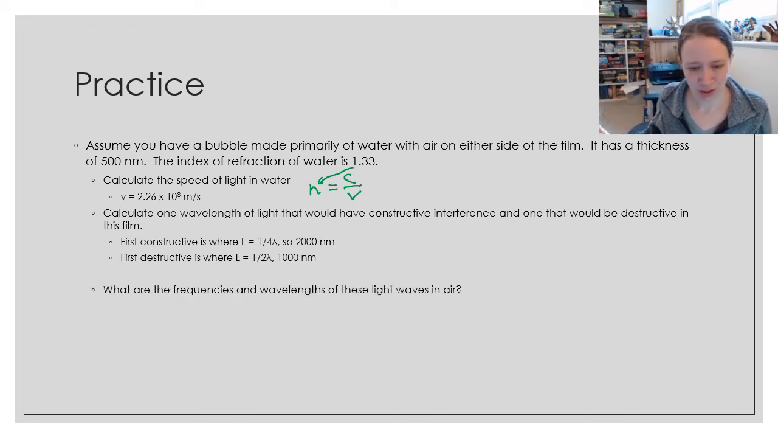And then the last question is, what is the frequency and what would the wavelengths of these light waves be in air? So go ahead and pause and see if you can get those solutions as well.